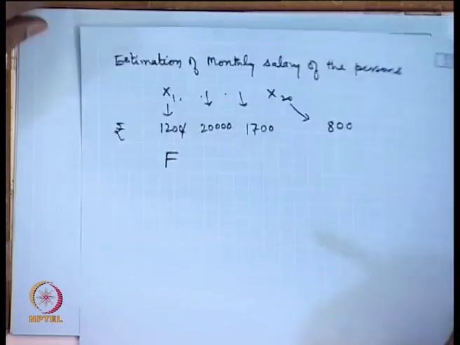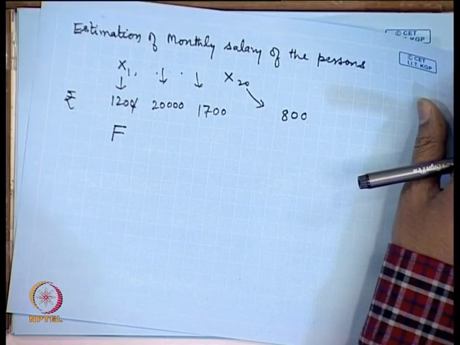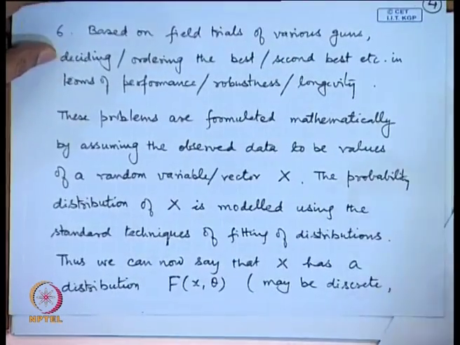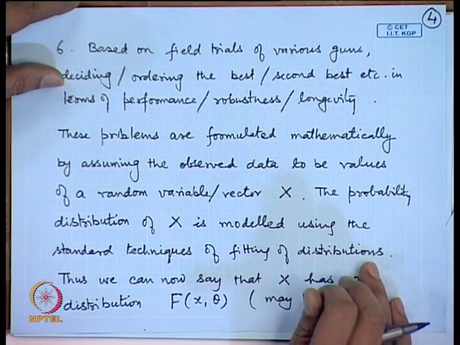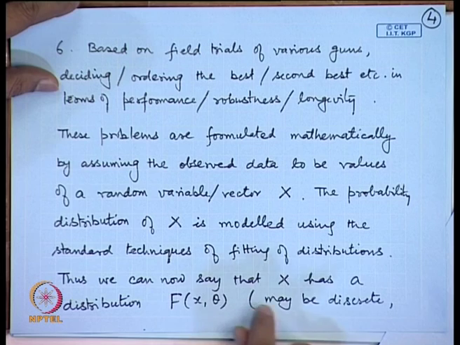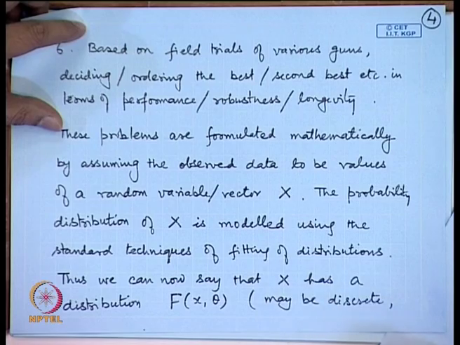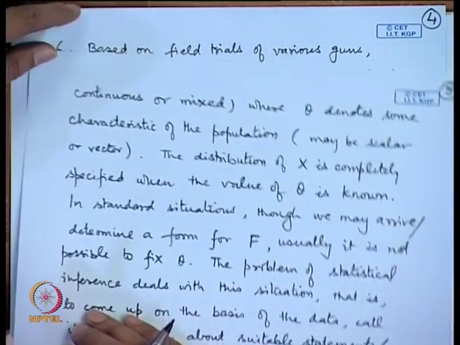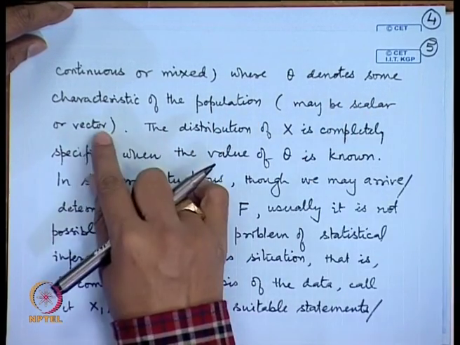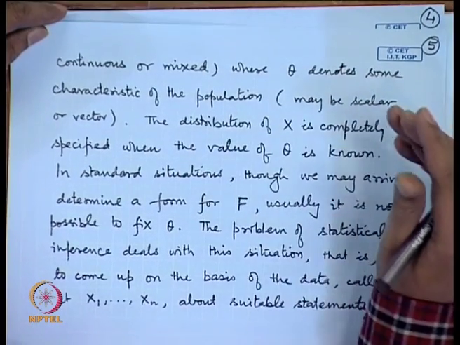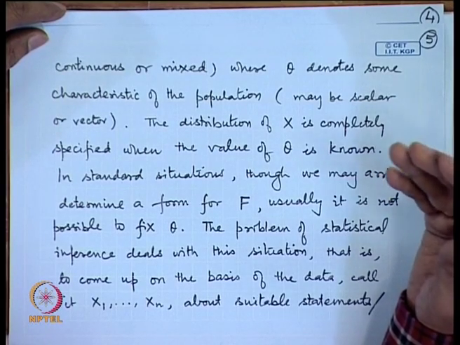So, the probability distribution of x is modeled using standard techniques of fitting of the distribution and therefore, we can say that x has a distribution say f(x, theta), which of course may be discrete or continuous or mixed, and theta denotes some characteristic of the population which could be a scalar or a vector. Here x itself can be a scalar or a vector depending upon the type of the things we are having.